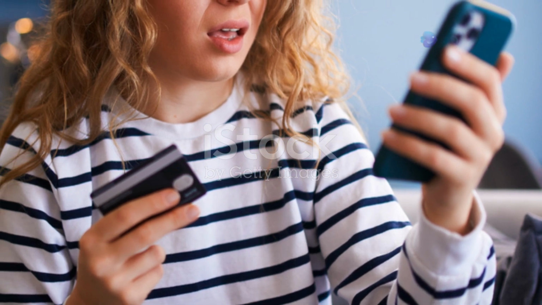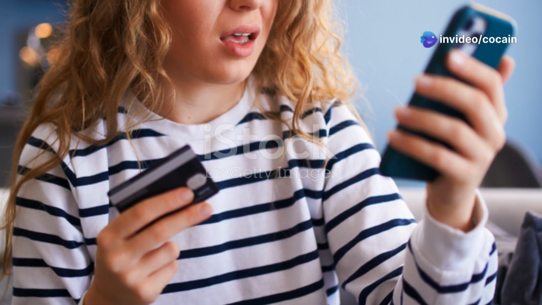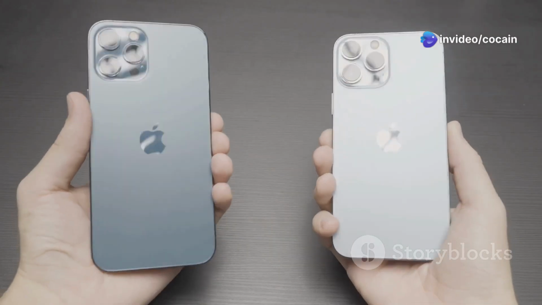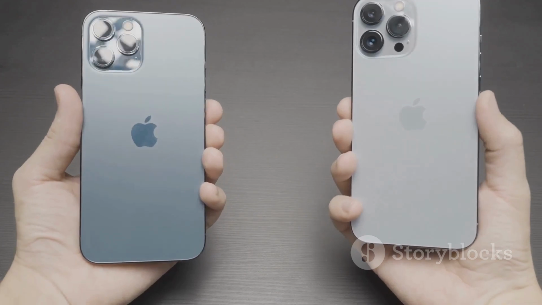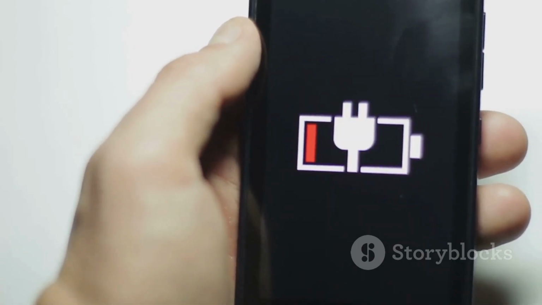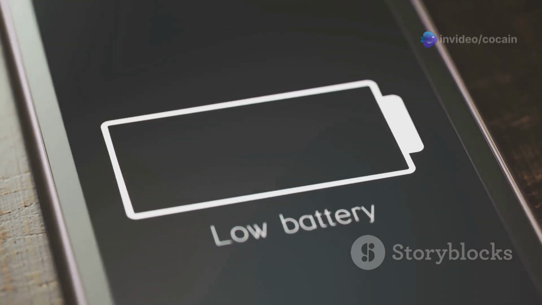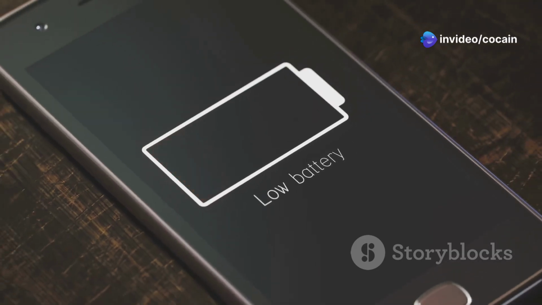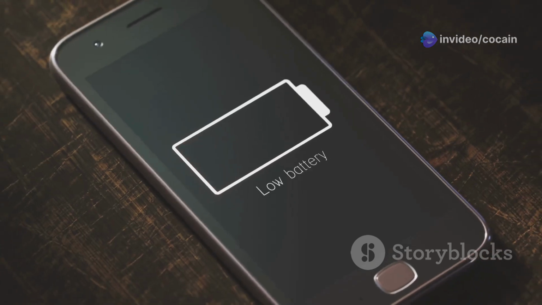Alright, listen up, this is important. If you haven't updated to iOS 18.4 yet, do not, I repeat, do not update. This thing is a battery killer, especially on older devices like the iPhone 14 and earlier. I'm talking 20% faster battery drain easy. I've been testing this thing for days and my battery life has been absolutely abysmal. It's like Apple just decided to say screw it to battery optimization with this update.